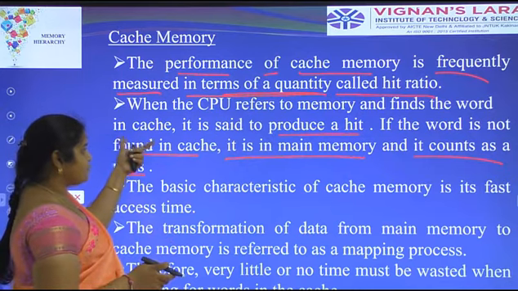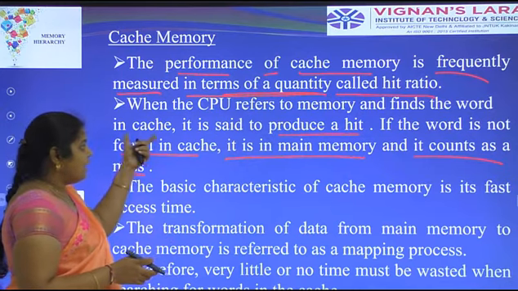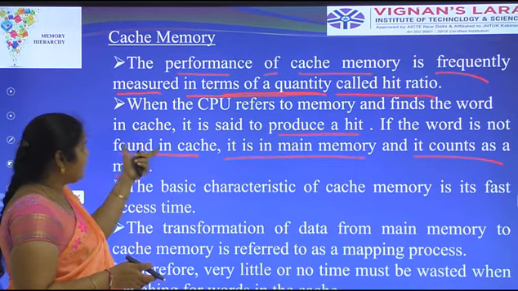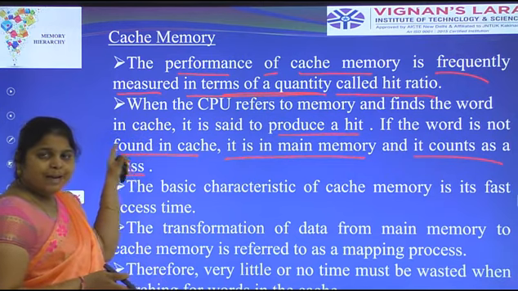When the CPU refers to memory and finds the word in the cache, that is a hit. Otherwise the CPU asks main memory.